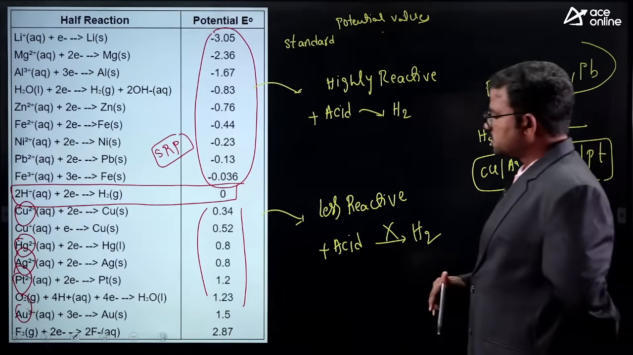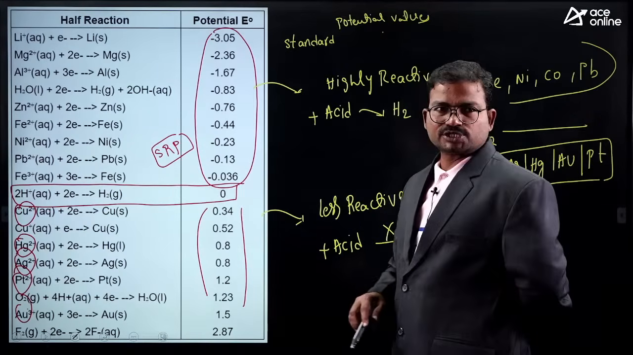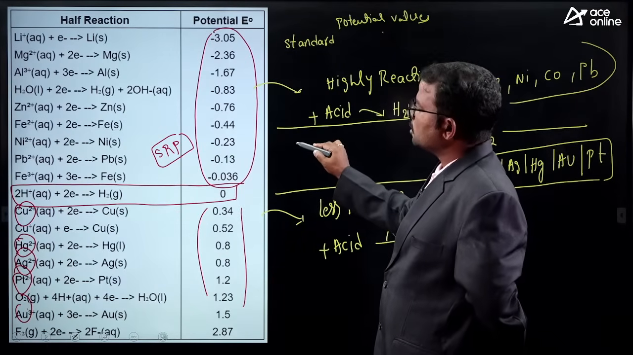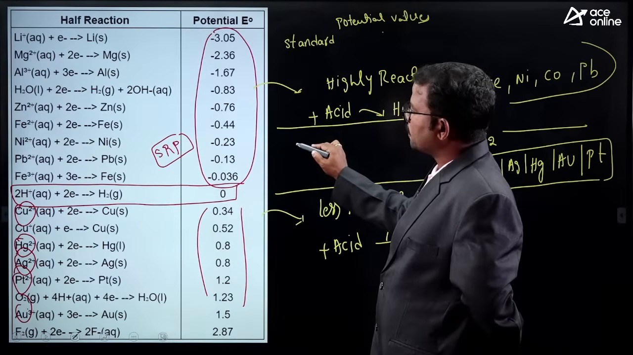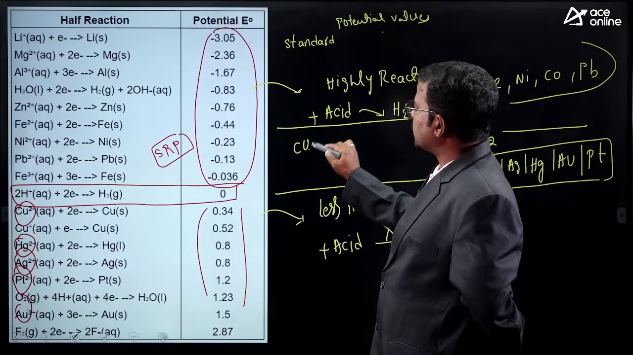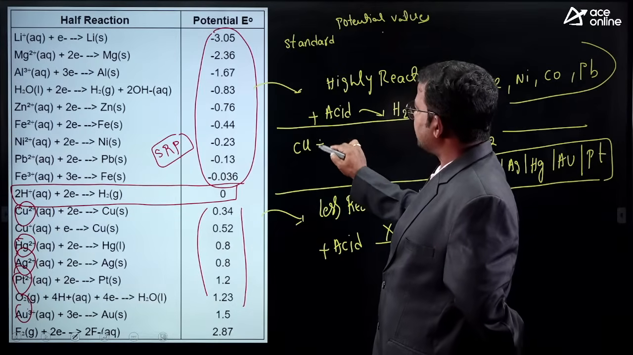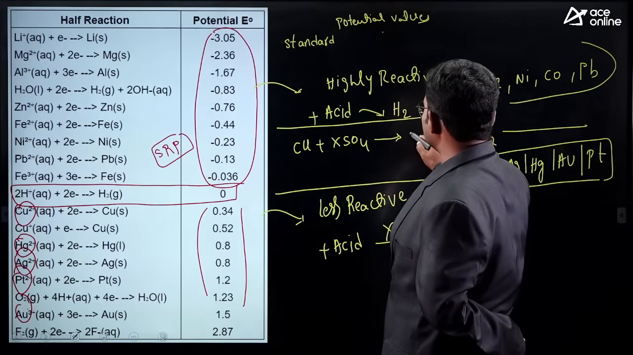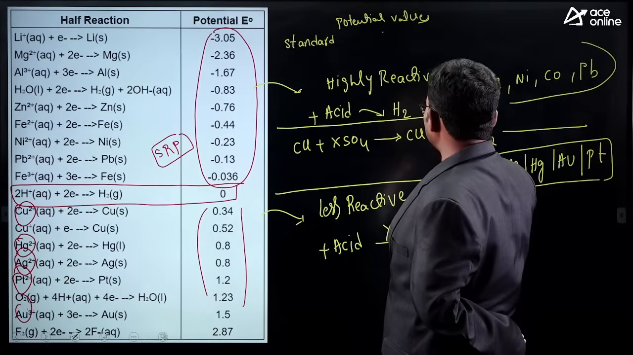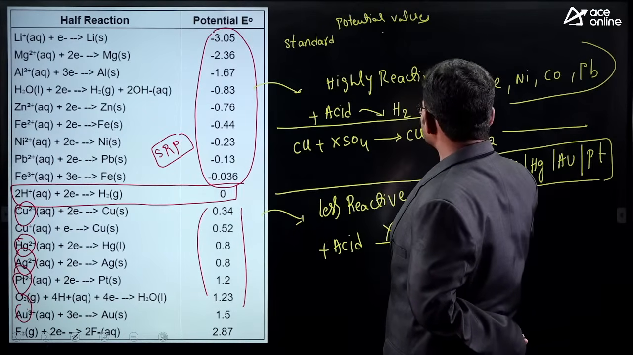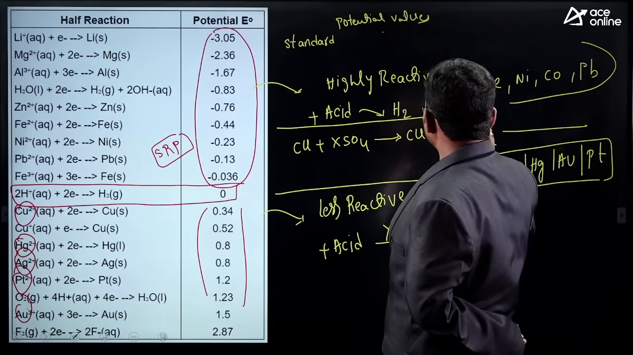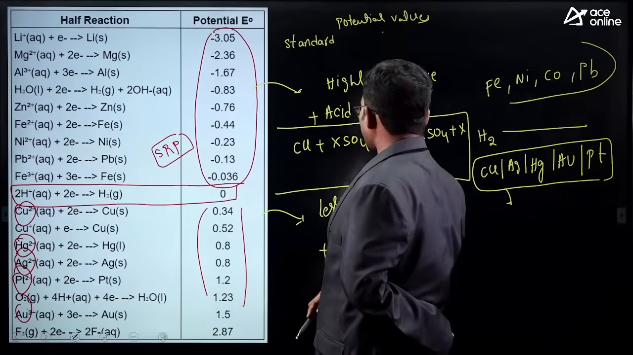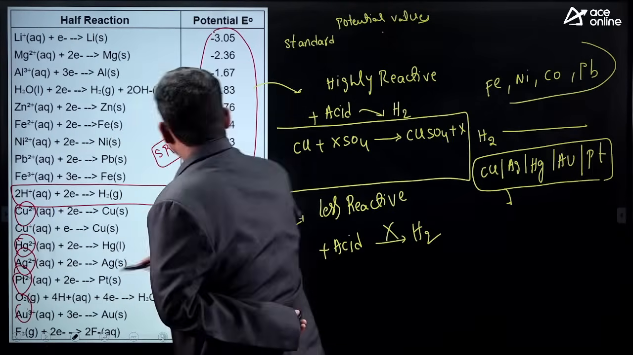Next, from an examination point of view, there is a possibility of getting these types of questions. What are those? Copper plus XSO4 gives CuSO4 plus X. Okay, wait a minute.